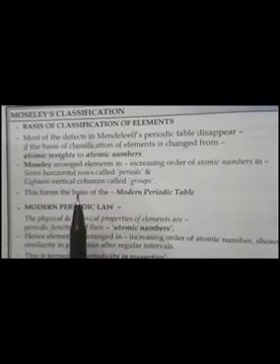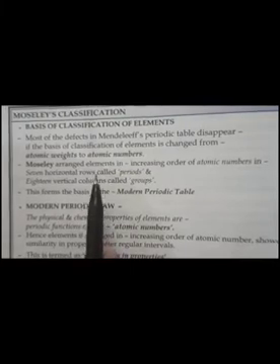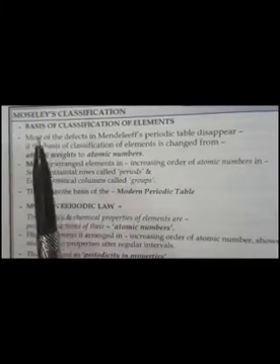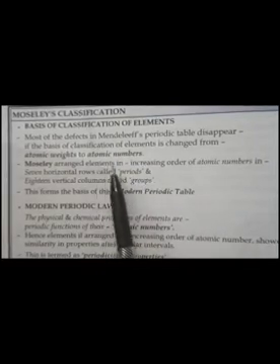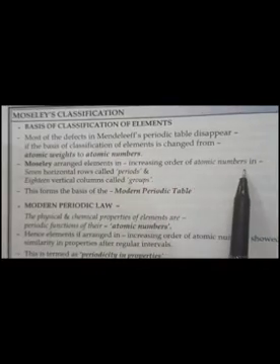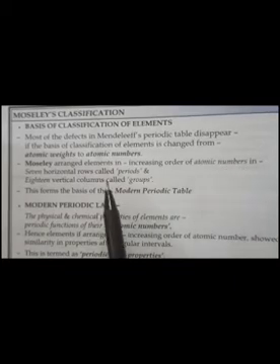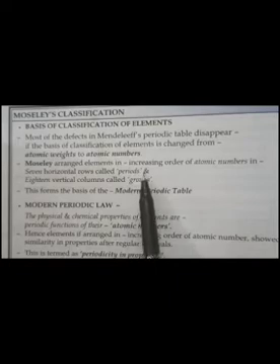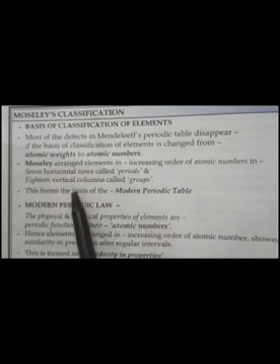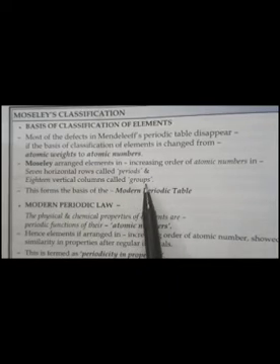Understood? Now Moseley in 1913 gave a modern periodic table, and in his table he arranged the elements in increasing order of atomic numbers, and he gave us 7 horizontal rows which he called periods, and he made 18 vertical columns which he called groups, right?